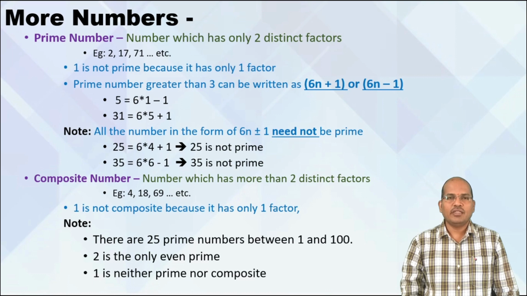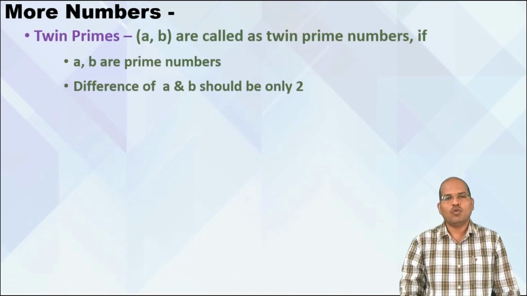So, we learn a few points. The points are, there are 25 prime numbers between 1 and 100, and 2 is the only even prime, and 1 is neither prime nor composite. Fine with that? So this is how we learn about the basic things. Now let us go ahead with more numbers.